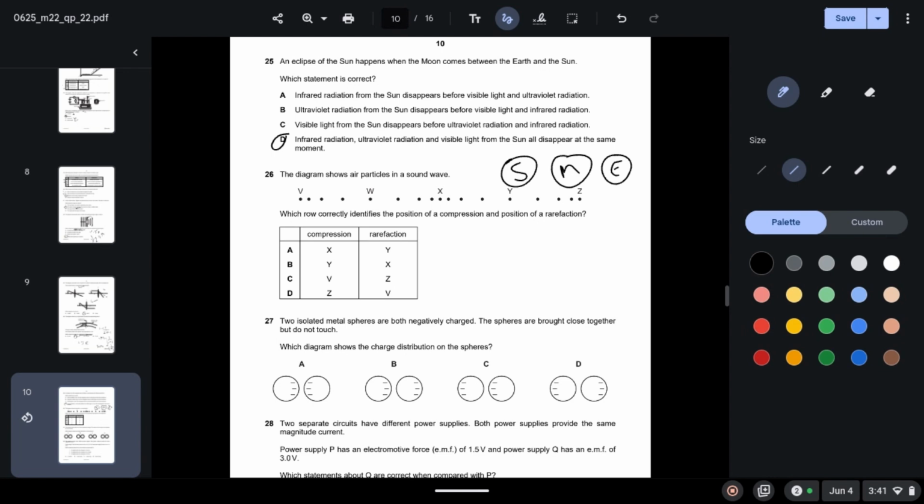So obviously, since they have the same source, which is the sun, and they travel at the same speed, when the moon comes in between, they will all disappear at the same time. So D is correct.